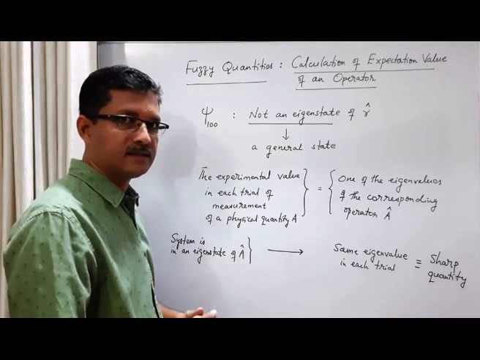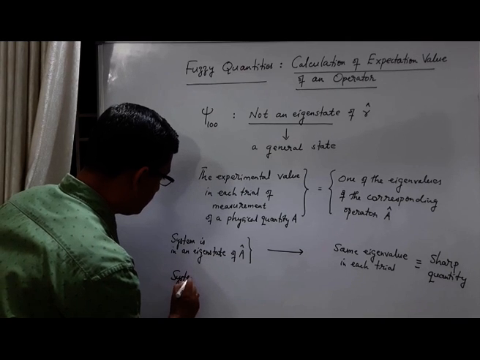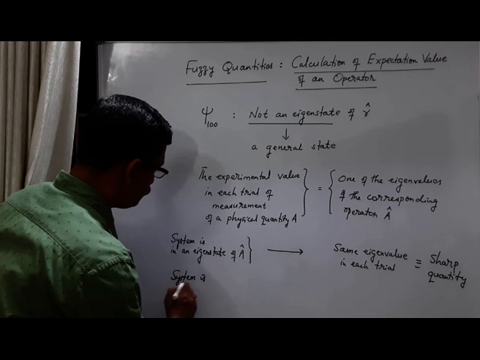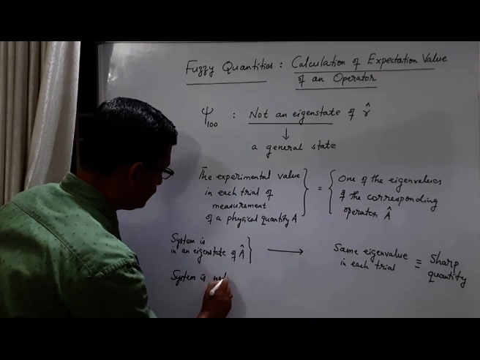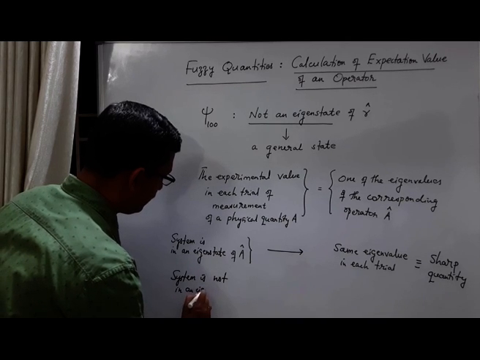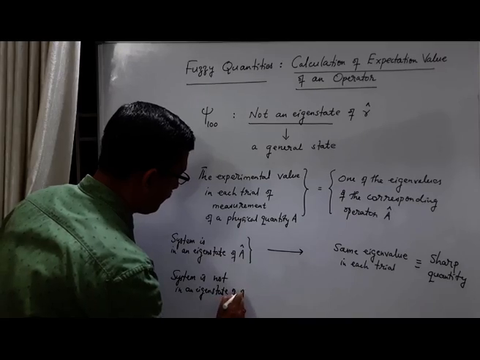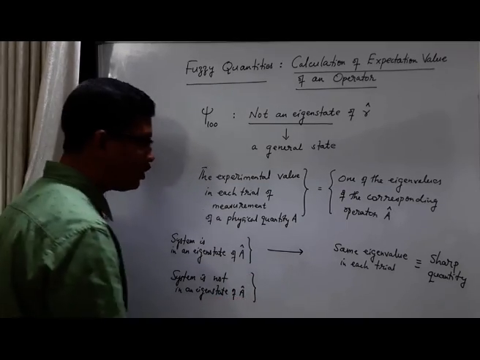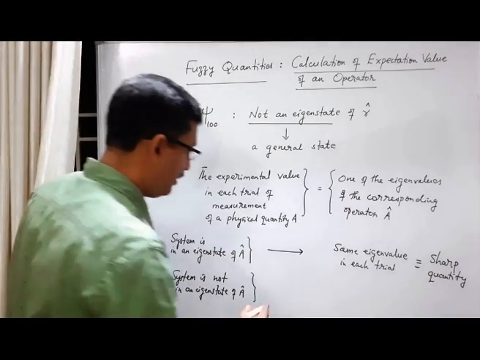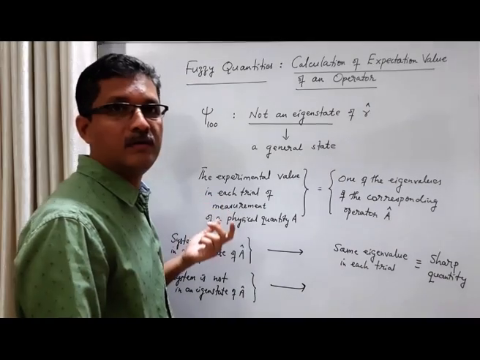But in other cases, it can happen that the system is not in an eigenstate of A. In other words, the system is in a general state of A. Now, in that case, what is the result of each trial?